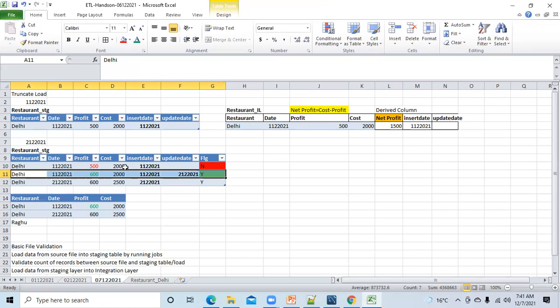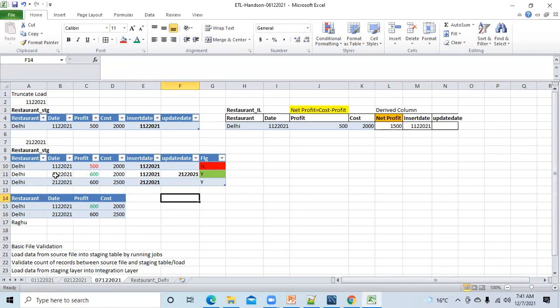They will not ask you to delete the duplicate because they have told you to maintain the history. So they will not ask you to delete it. But if they're asking, "Now I don't want to see the history, delete the records," then you have to delete the records where the active flag is N. So these are the two ways by which you can store data into the staging.